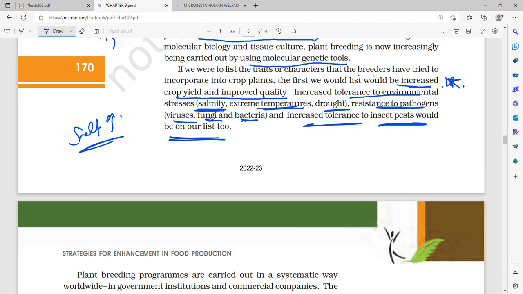What does classical plant breeding involve? Classical plant breeding involves crossing or hybridization of pure lines, and then artificial selection takes place to produce the plants with desirable traits which give us higher yield, nutrition, and resistance to diseases. With advancement in genetics nowadays, we do not practice only conventional and classical plant breeding. Rather, plant breeding is done more with molecular genetic tools. If we were to list the traits, firstly the character that breeders would like to incorporate in plants would be increased crop yield.